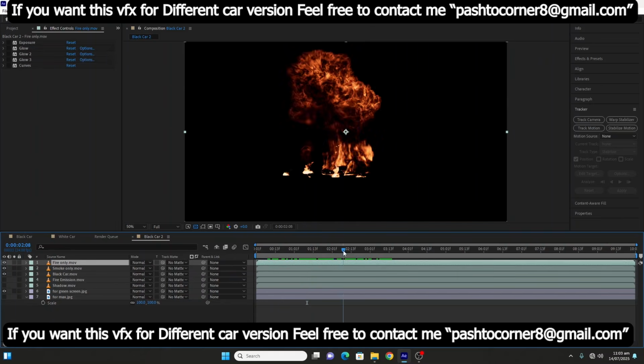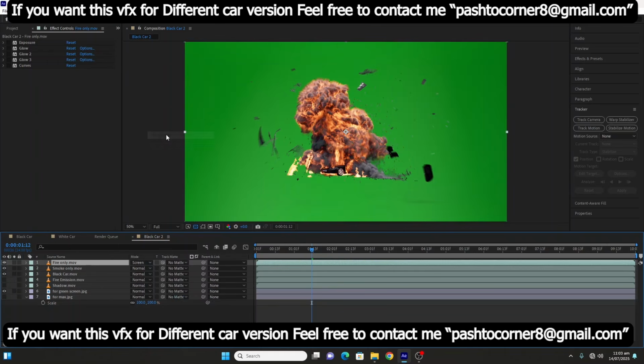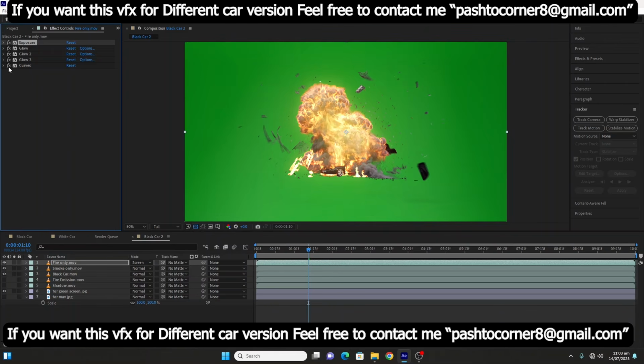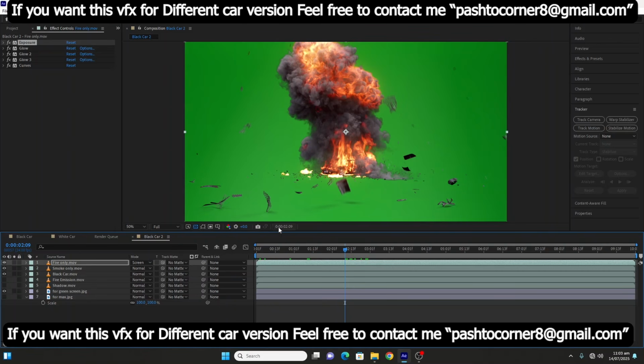And this is the fire layer. Fire of explosion, car fire, and debris fire. Just change the blend mode to screen and done. And now you have full control on the fire layer separately. For example, you can brighten it up, you can add glow to it. If I turn on exposure, I brighten it up, adding glow, without affecting the smoke and the car.